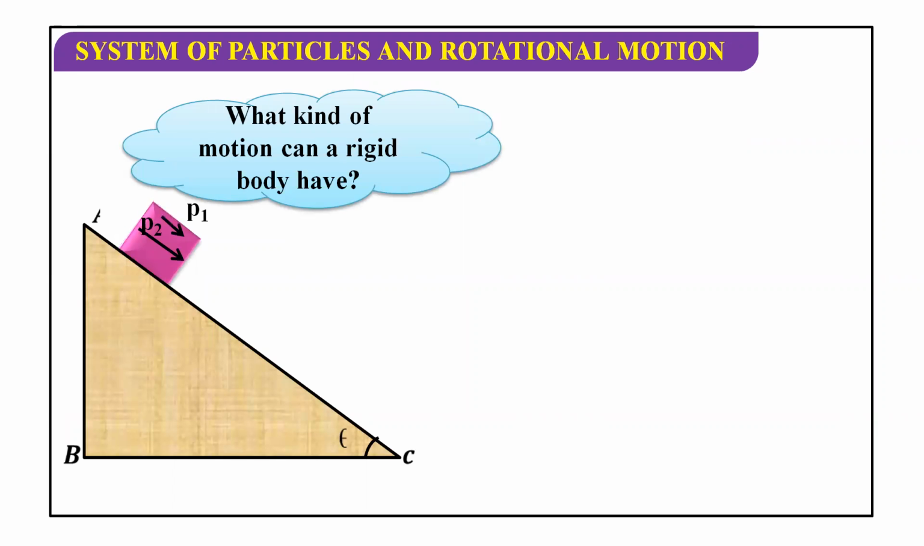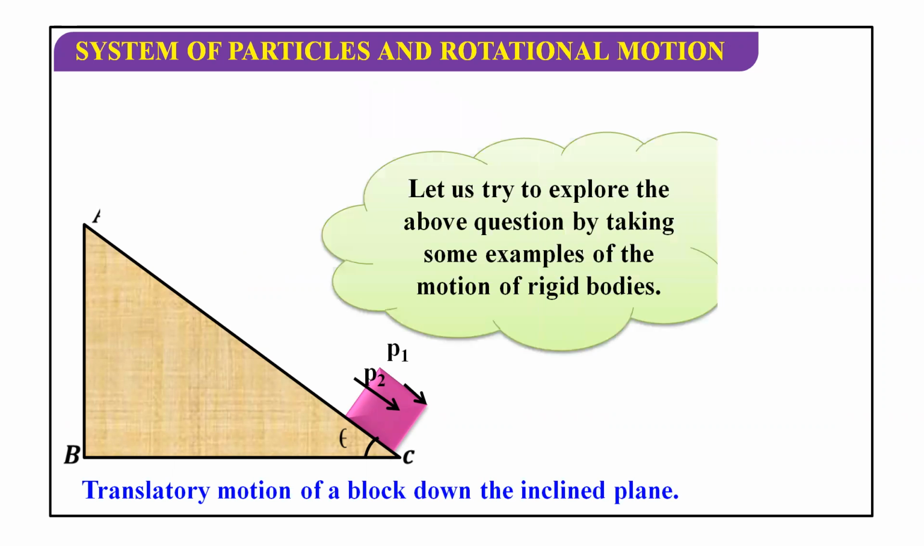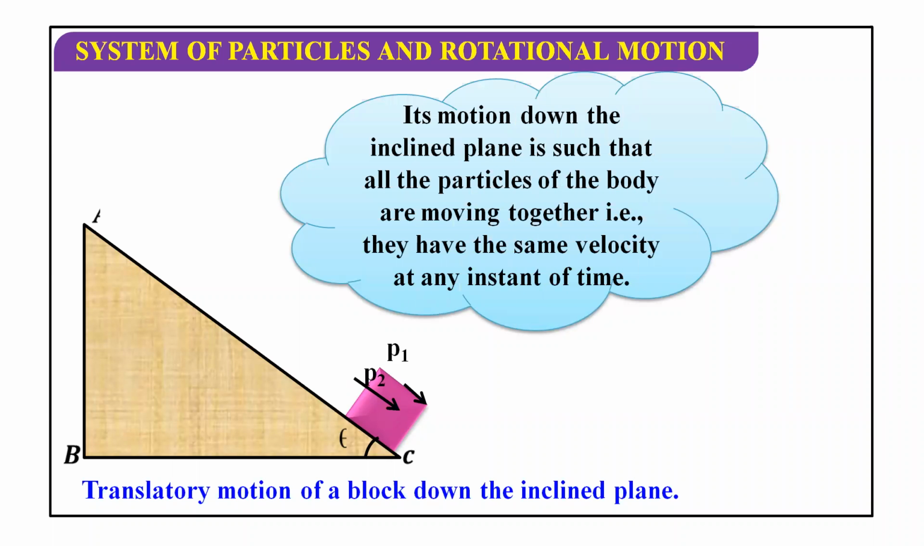Now this one, inclined plane, the object is moving down the inclined plane, right? The block is a rigid body. Even if it is moving, movement has nothing to do with this one, right? And what type of motion? It is translational motion without any rotation. So it can have translational motion as well as rotational motion. This is a translational motion. In motion down the inclined plane, all the particles of the body are moving together. They have the same velocity at any instant of time. Okay, this is translational velocity.